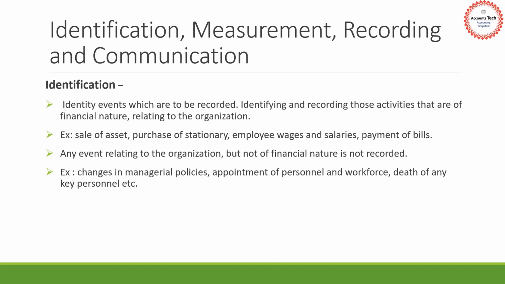So basically here there are two things. First thing, it has to be relating to the organization. Second thing, it has to be in financial nature. Say for example, if I have spent money on training my staff, I would have incurred some expenses on it, which is in a financial nature. So I will be recording that expense. But if something had happened outside the organization, which is not relevant to me, but still I have it in my events, I will decide whether I have to record it or not. That is why this identification is important.